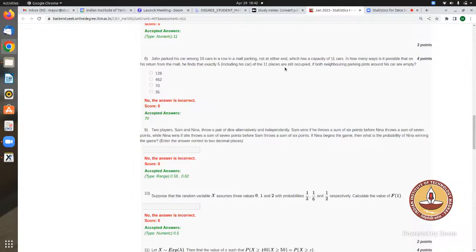Here, what is happening? It's already been parked. John parked his car among 10 cars. That means one position is already fixed. That can be second, that can be third, that can be fourth. So it's a conditional one, right? Yes, sir. We are calculating the different ways. We are calculating the ways how 6 cars can be taken away, actually.